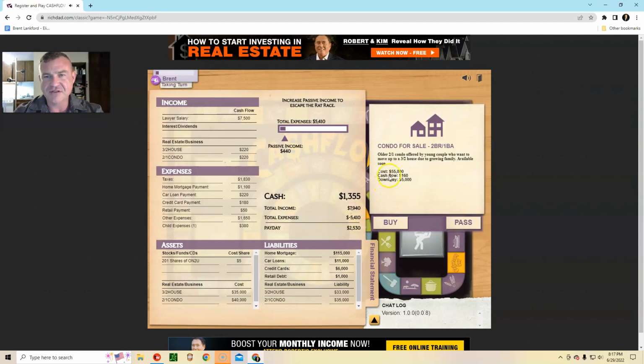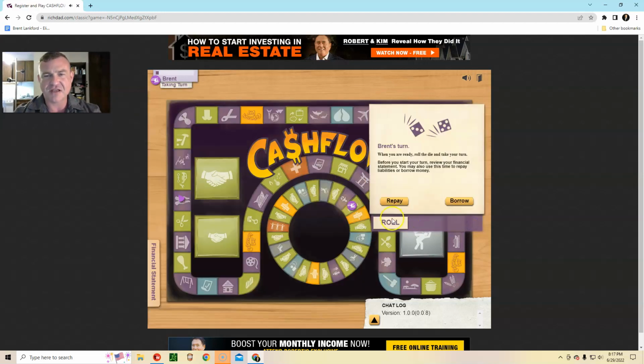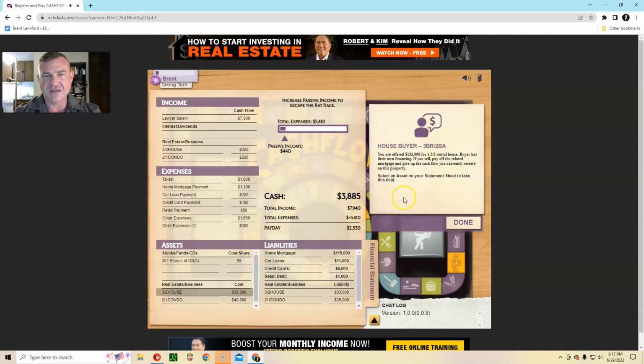Sticking with the small deals still. I don't have enough to cover that. I could borrow money, right? I could. This will show us what happens. I would have to take out a loan of $4,000 to add to this $1,000 to cover the down payment. If I were to do that though, I have a $400 payment and I'm only making 160 bucks. It's true, I could kind of subsidize that here, but I don't want to do that right now. Maybe at some other time. I think I can get something better.